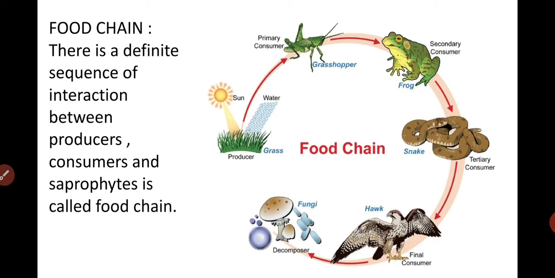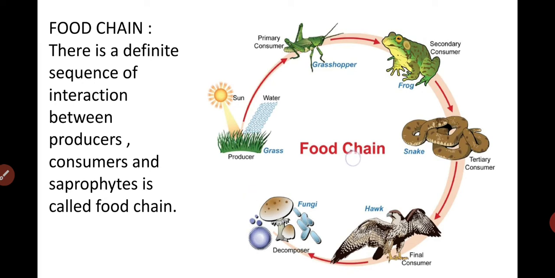A food chain is a definite sequence of interaction between producers, consumers and saprophytes. Now what are these saprophytes? What are the primary consumers and secondary consumers, we have already discussed. Producers are whom? Grass is the producer. Why do we call them producers? Because they prepare the food for all living organisms. They trap the solar energy, perform photosynthesis, and prepare their own food.